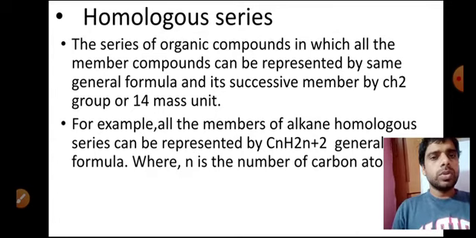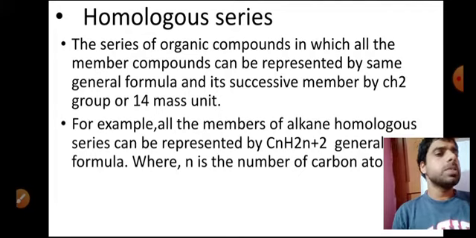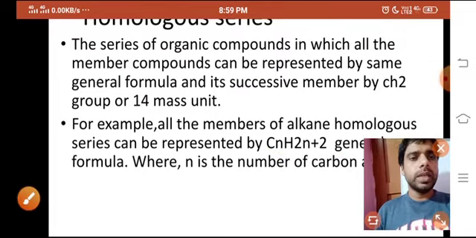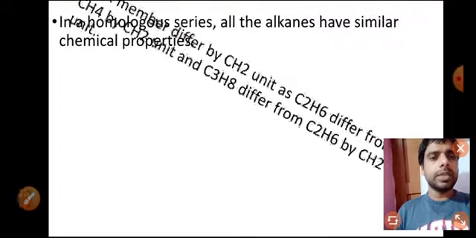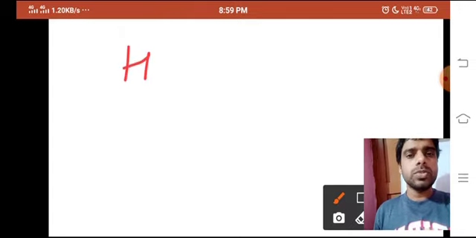Okay, so you can see that the definition tells us it is a series of organic compounds, in which all the member compounds can be represented by the same general formula. So what does it mean? We will discuss it here. In the next line, the general formula is written. Suppose I have taken CnH2n; we will see what that is, and then we will see the definition part again.